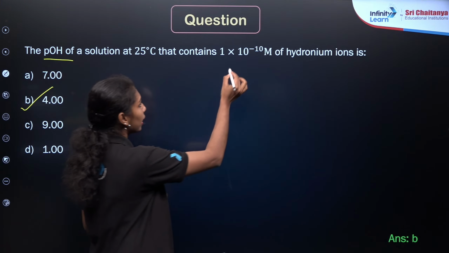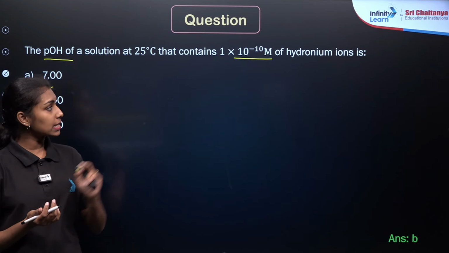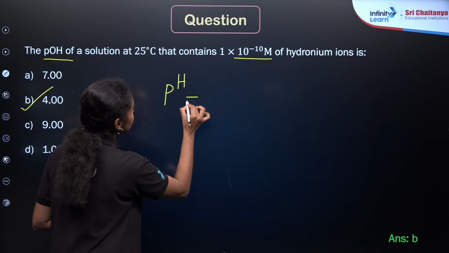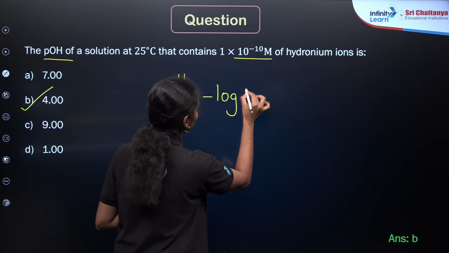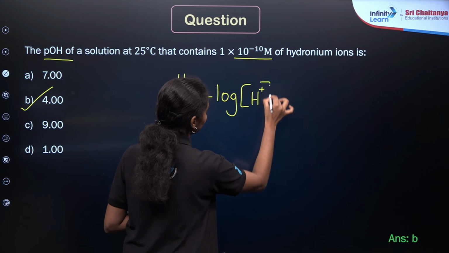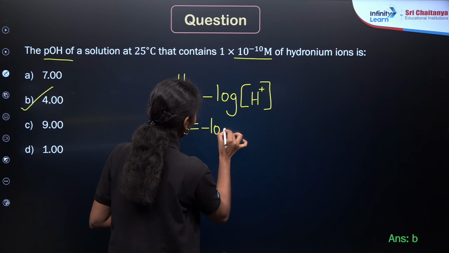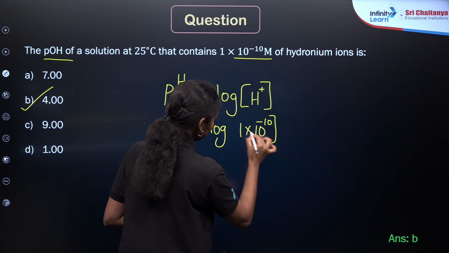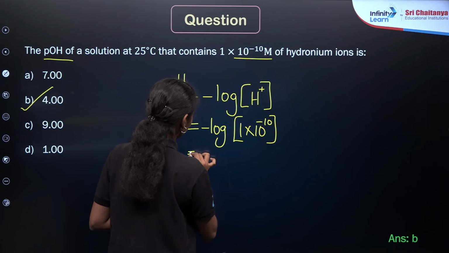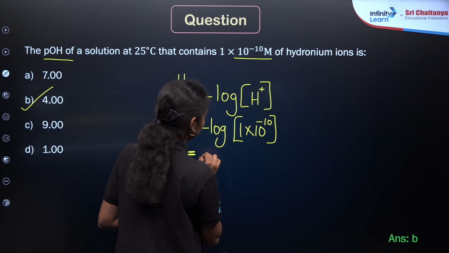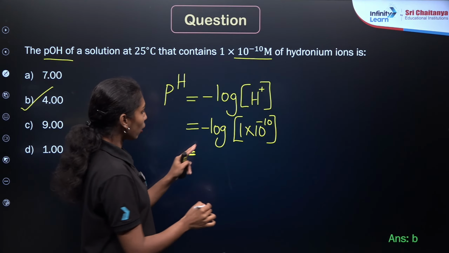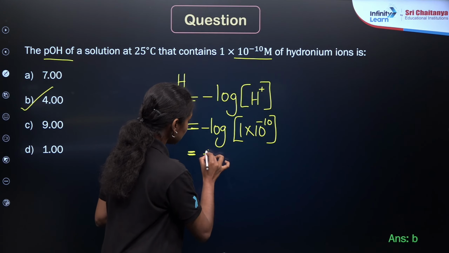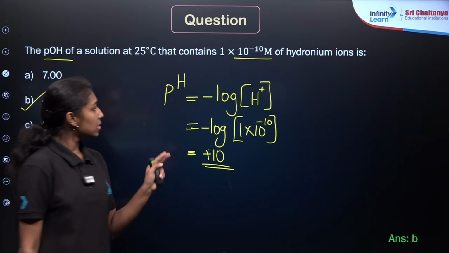So what we need to do first: here the hydronium ion or H plus ion concentration is given, right? So pH can be found as the negative logarithm of the concentration of H plus. It will be the negative logarithm of 1 into 10 to the power minus 10. I hope you have an idea of how to solve logarithm questions, right? If you solve it here, it will be plus 10. So this is the pH of this solution.